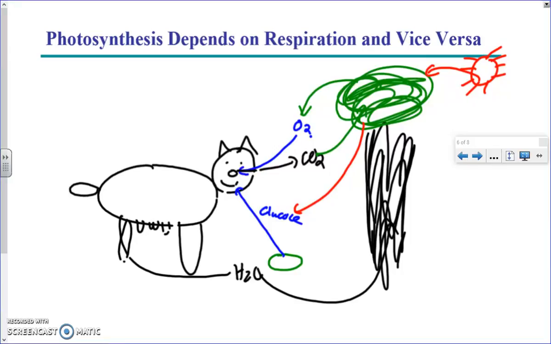The animal provides the carbon dioxide and the water for the plant to do photosynthesis, and the plant provides the oxygen and the glucose, made using the energy from the sun, so that the animal can do respiration. So replay that and write that down if you haven't, because that's important.